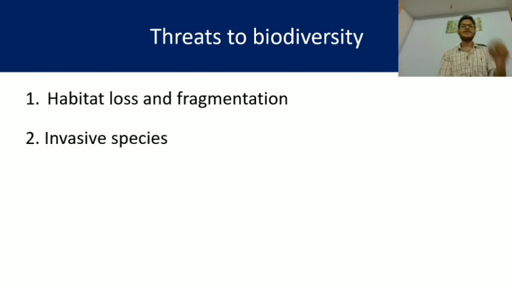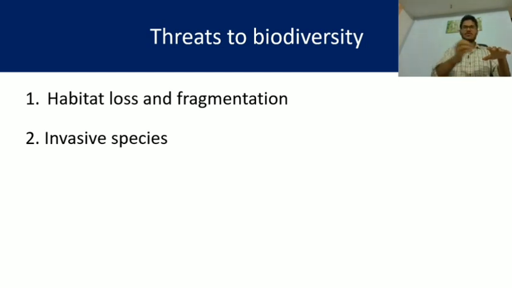Next one, invasive species. Invasive species means in a particular land, when one or two new types of species come and start living there due to migration, then in the original land, the actual species surviving there, the land which is home to some species, their growth, their reproduction, their existence may be hampered by the foreign species.